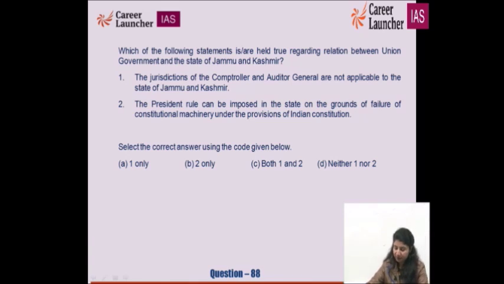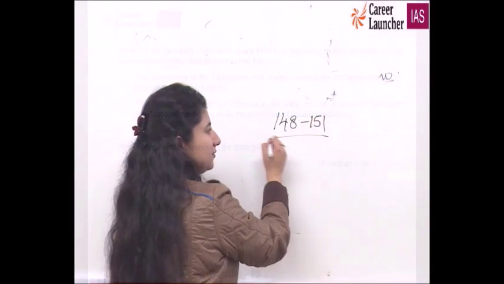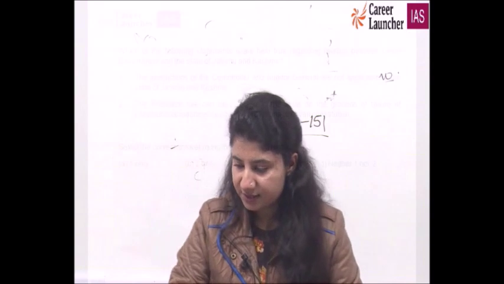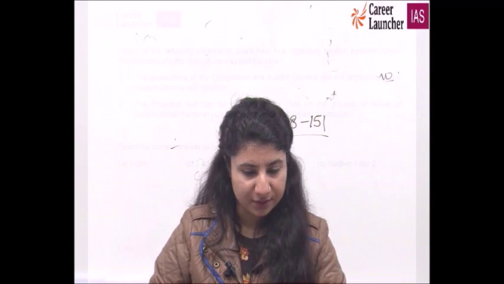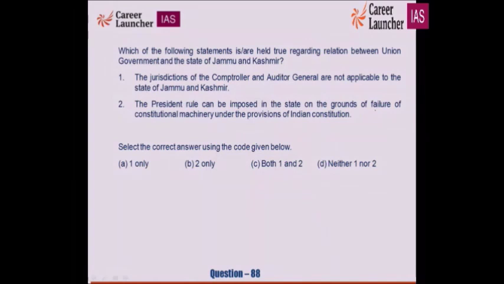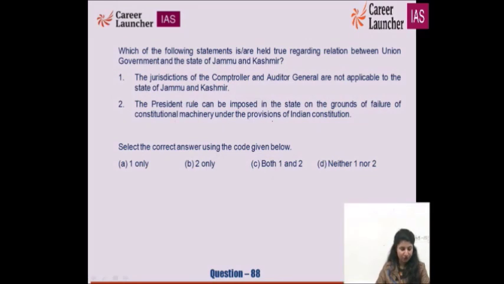It is applicable under Article 148 to Article 151. So the right option for this is B for Bombay. President's rule can be imposed in the state only on the ground of failure of constitutional machinery under the provisions of the Constitution. So we have to see which is correct, which we have done.